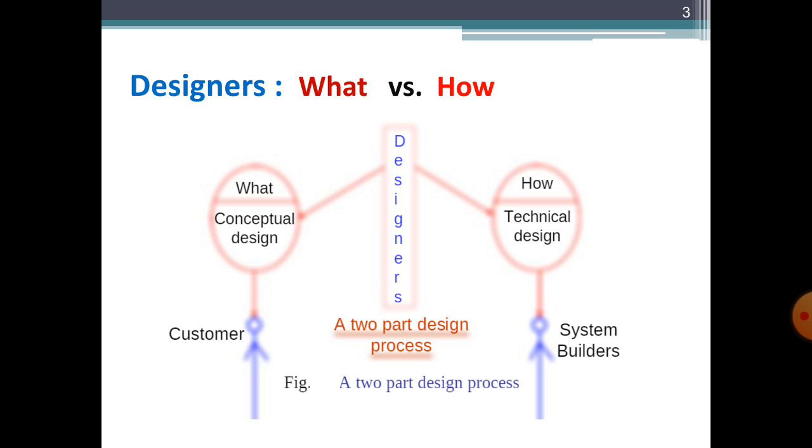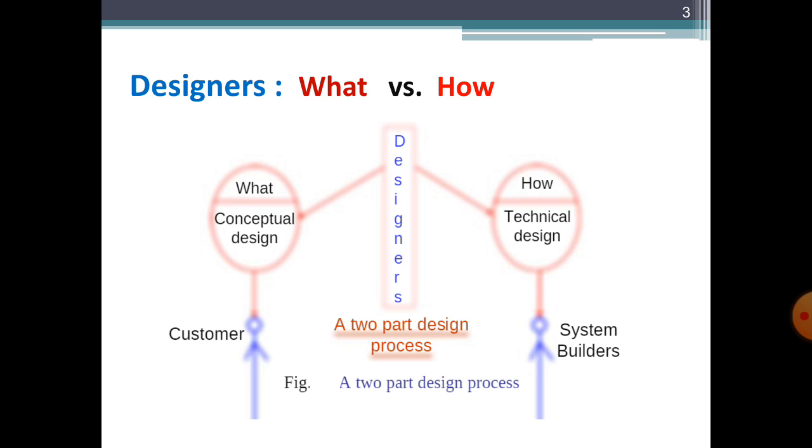So where we also discuss the technical design, in what part we will be concerned with what the system will do, and in the how part we are concerned with how the system will perform its functions and how the system will actually be built. The design process bridges the two, the problem domain and the solution domain. So in this slide we see how the designers bridge the gap between the problem domain and the solution domain as well.